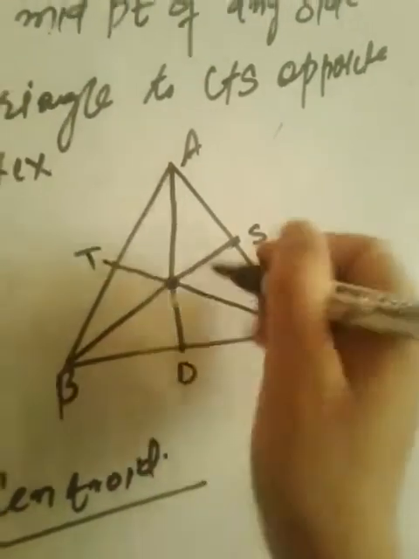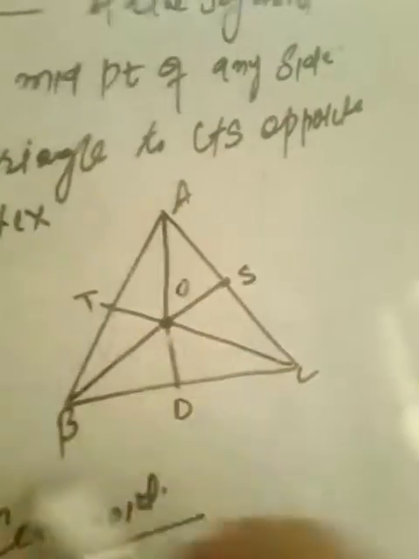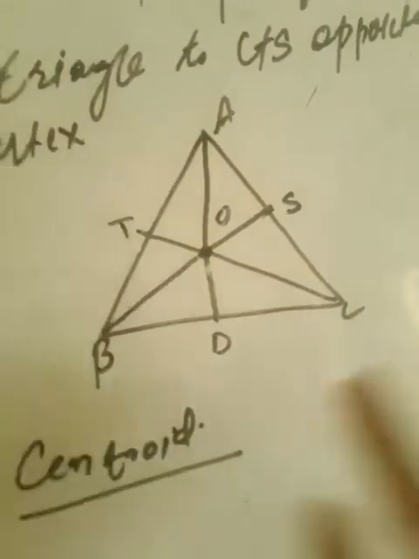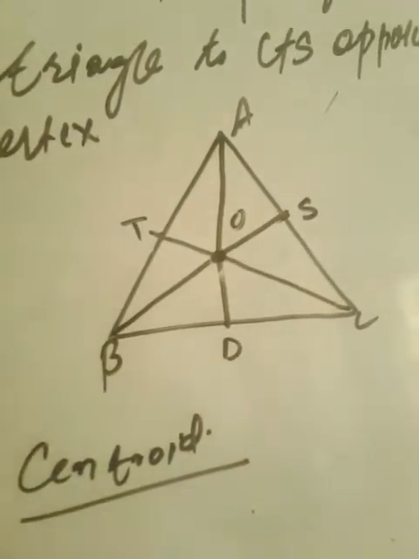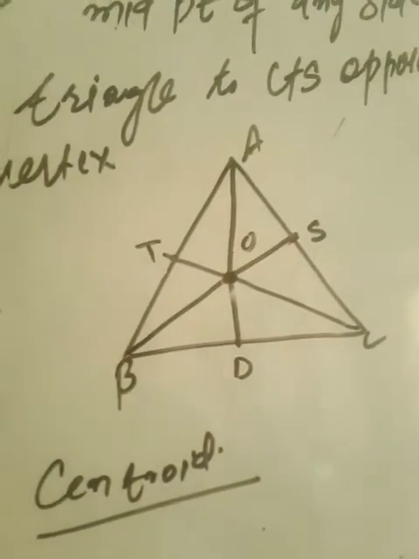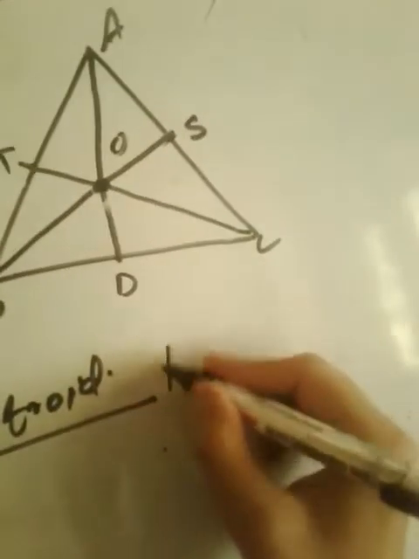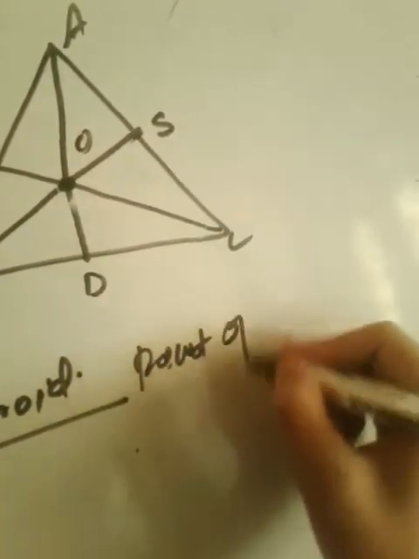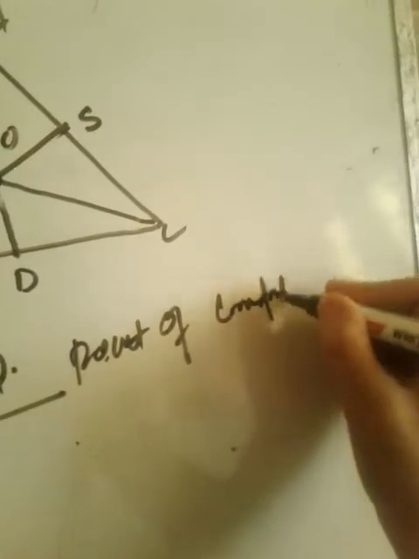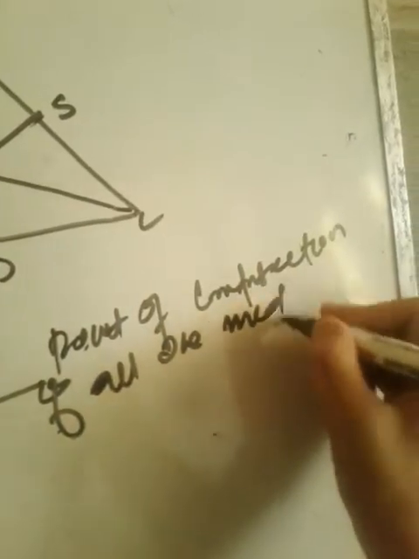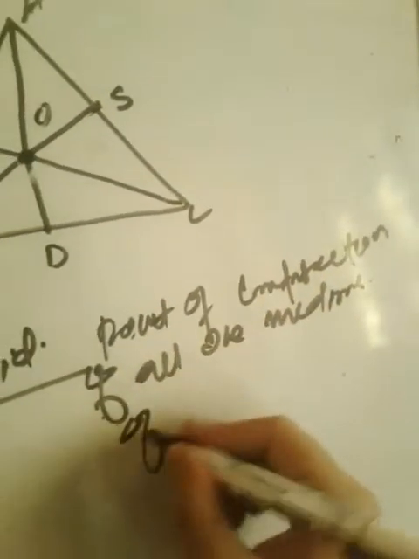This point O is the centroid of triangle ABC. When you hear the word centroid, it is the point of intersection of all the medians of a triangle.